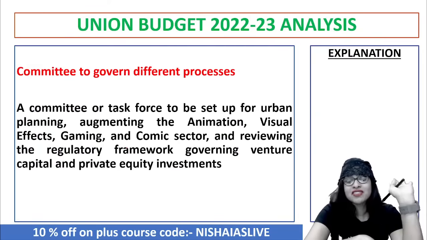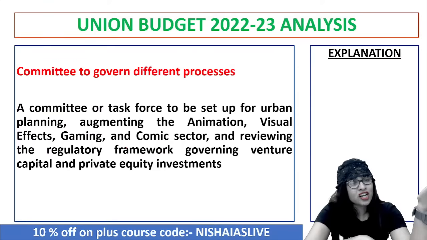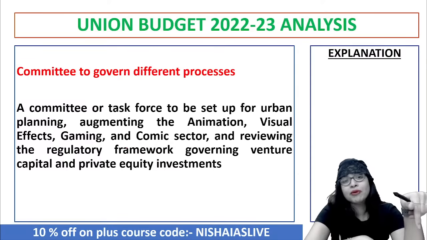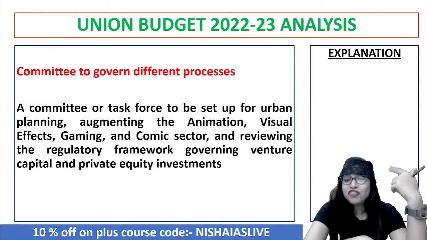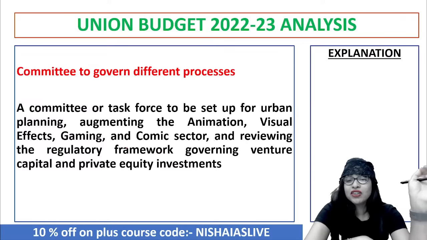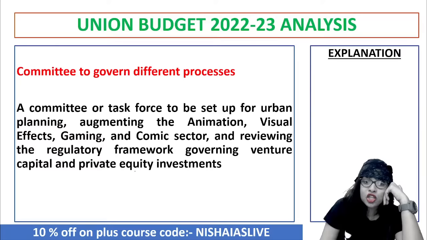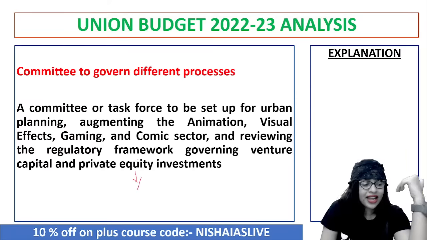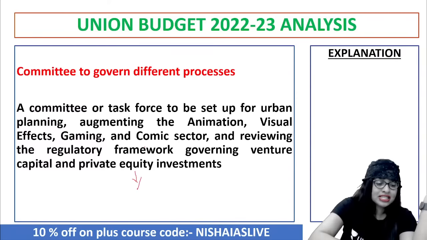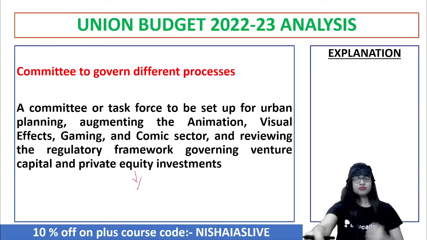You can connect your PUBG and stuff like that. For comic sector, why comic sector? Because they don't want the government to be put down. Very smart. And also they're reviewing the regulatory framework governing venture capital and private equity investments, again in lieu of the crowding out effect. So various committees will be put forward, is what they said in the current budget. Clear?